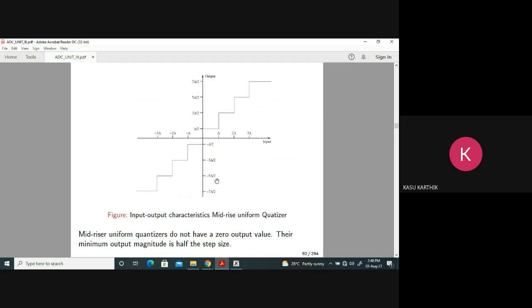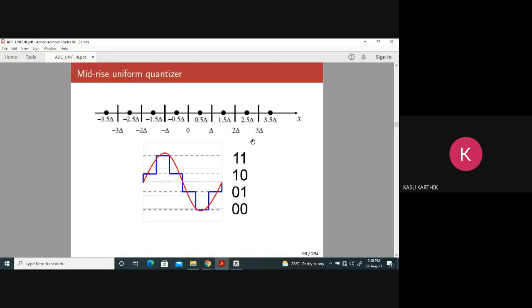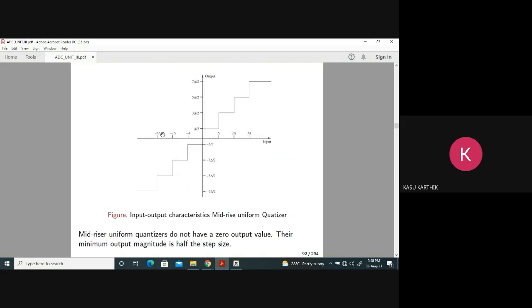What are those levels? Obviously it is minus 3 delta by 2 up to plus 3 delta by 2, same thing here. How many levels are there? 8 levels. What are they? Minus 7 delta by 2, minus 5 delta by 2, minus 3 delta by 2, minus delta by 2, and so on in this way. It is symmetric about 0.